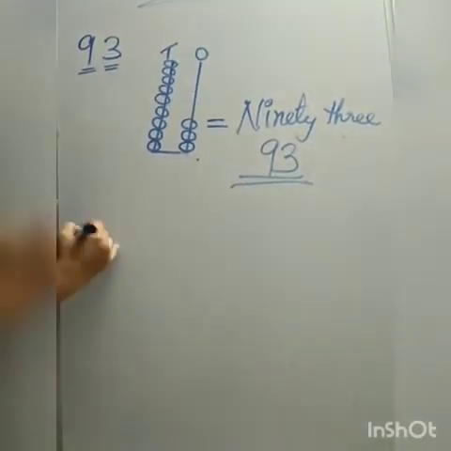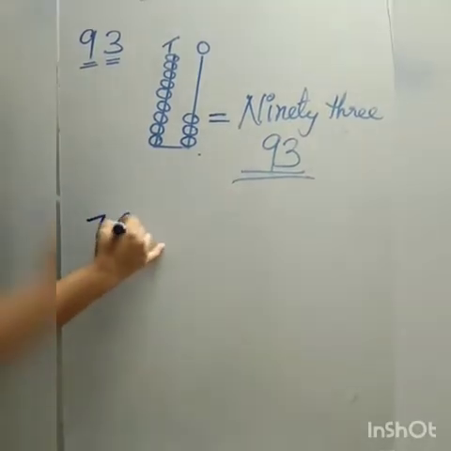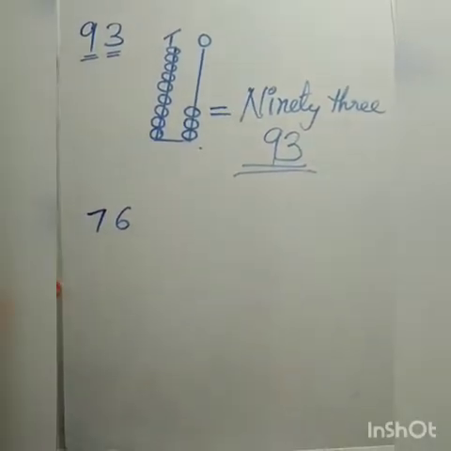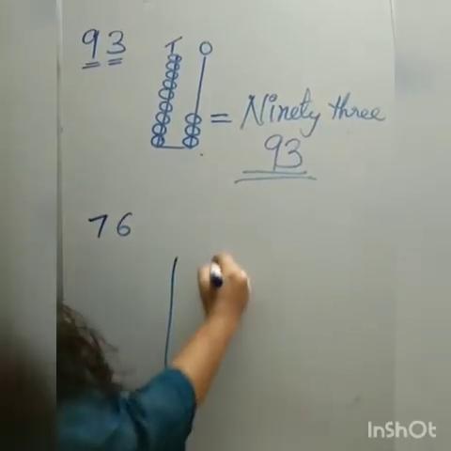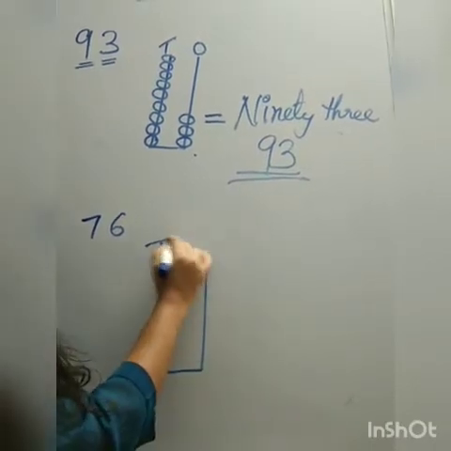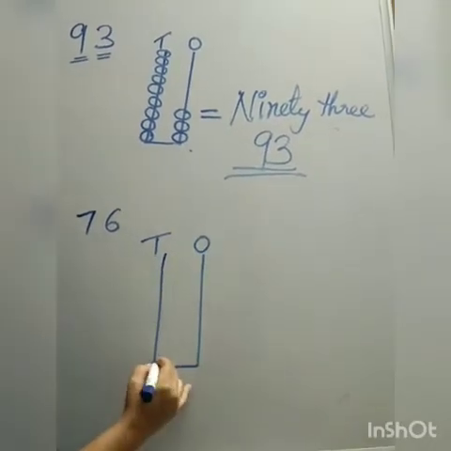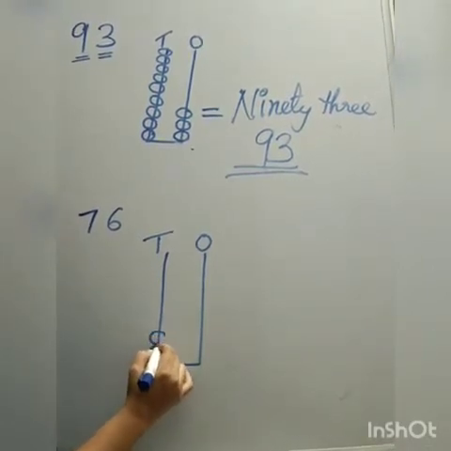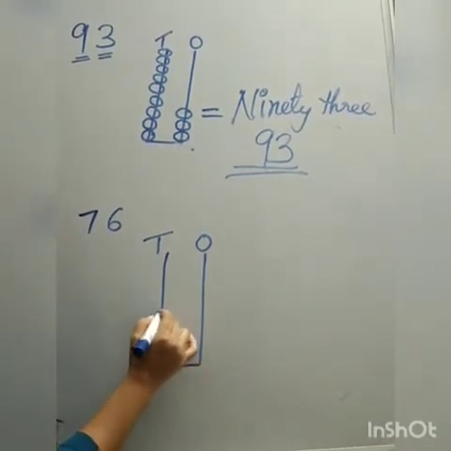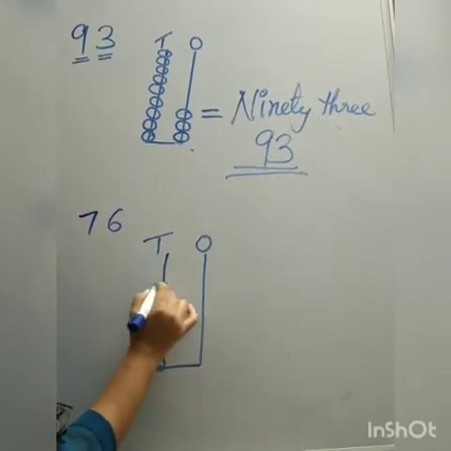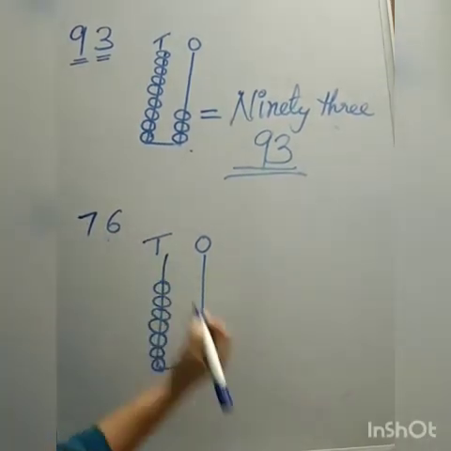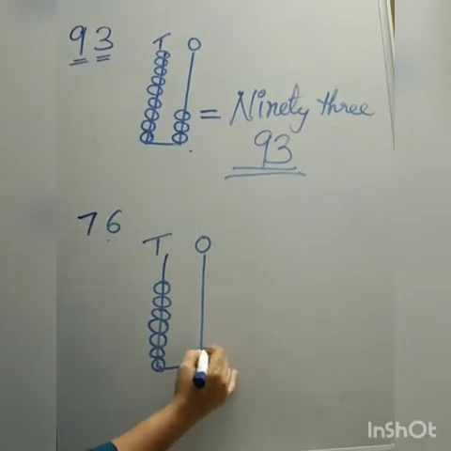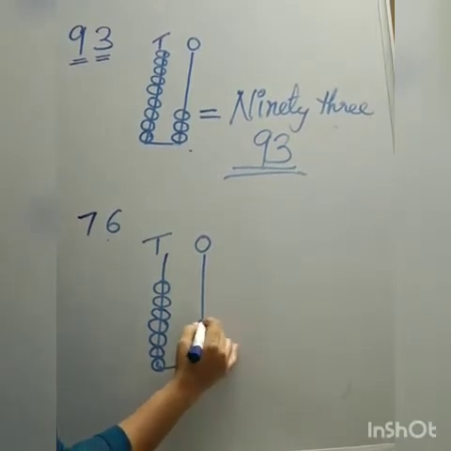Okay kids, we have one more question, that is 76. 2 spikes, tens, ones. In the tens place, 7 came, so we have to draw 7 beads. In the ones place, 6 came, so we have to draw 6 beads.